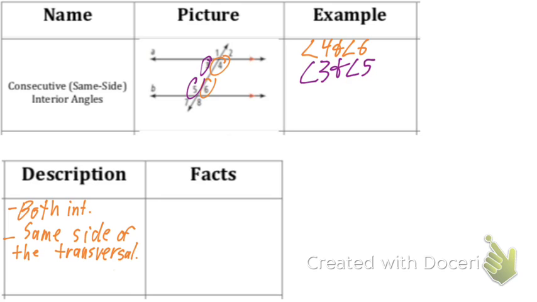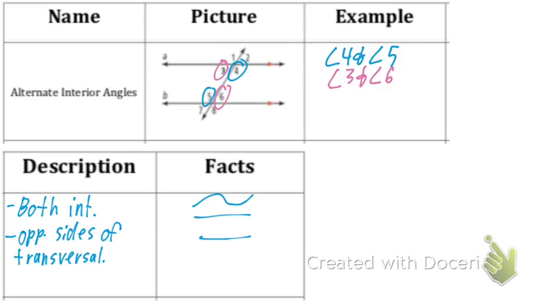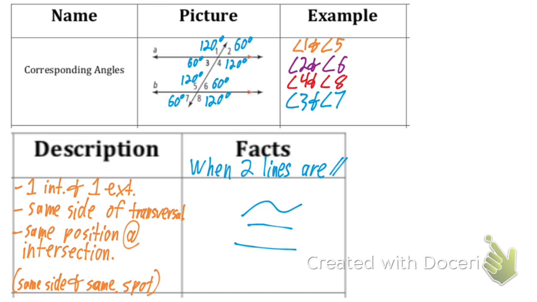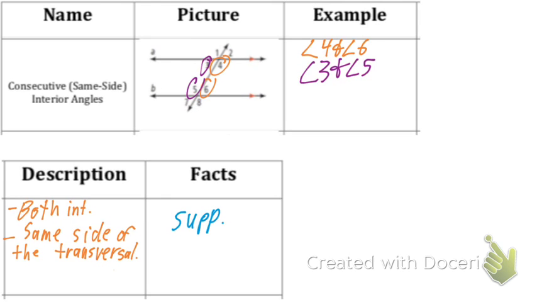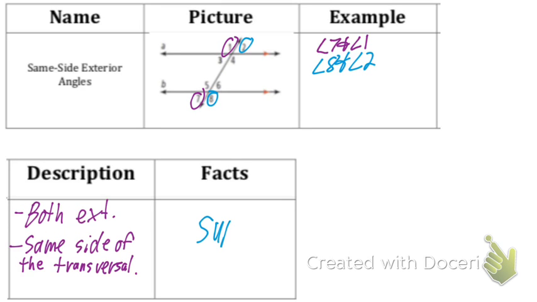So same side interior angles, when two lines are parallel, are supplementary. What about our same side exterior, angles 1 and 7? Supplementary. What about 2 and 8? Supplementary. Isn't that kind of neat? We were able to fill all these in with only one angle earlier. That's kind of cool.